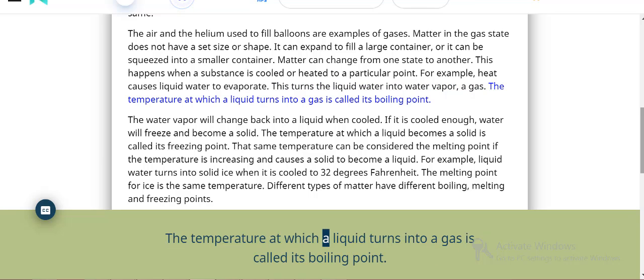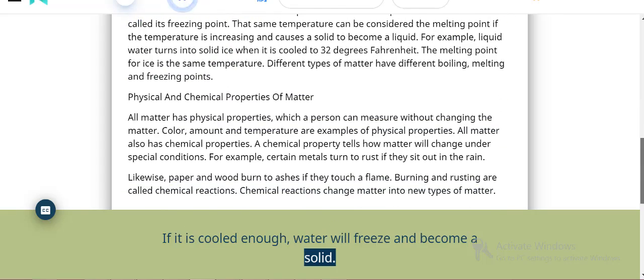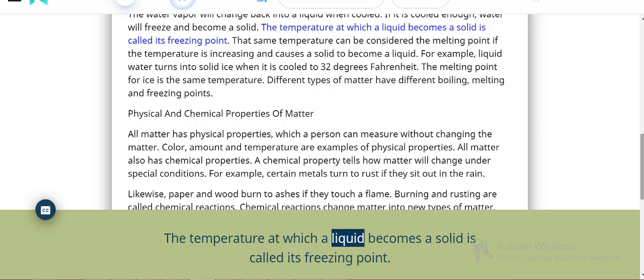The temperature at which a liquid turns into a gas is called its boiling point. The water vapor will change back into a liquid when cooled. If it is cooled enough, water will freeze and become a solid. The temperature at which a liquid becomes a solid is called its freezing point.